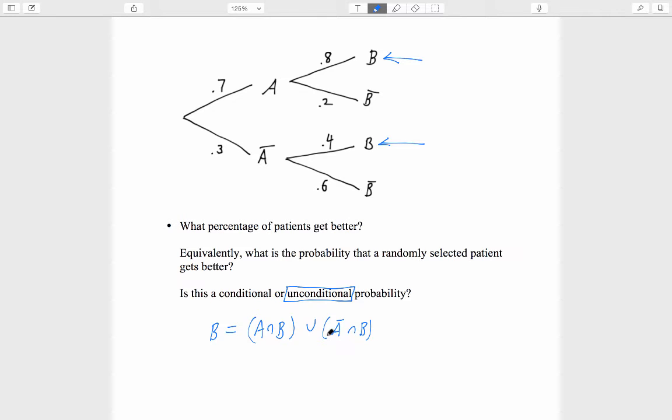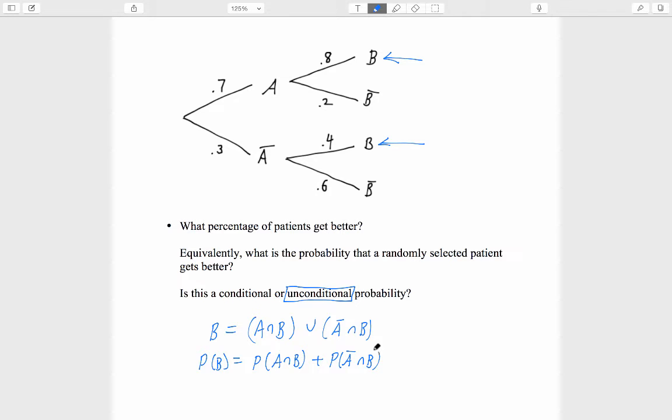A patient could be in only one of these, but not both. That means that when we compute the probability of B, it equals the probability of A intersect B plus the probability of A complement intersect B. Union turns into plus. We don't need to subtract off the intersection between these two events because there is none.